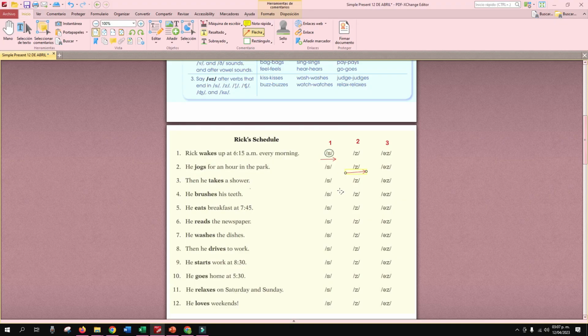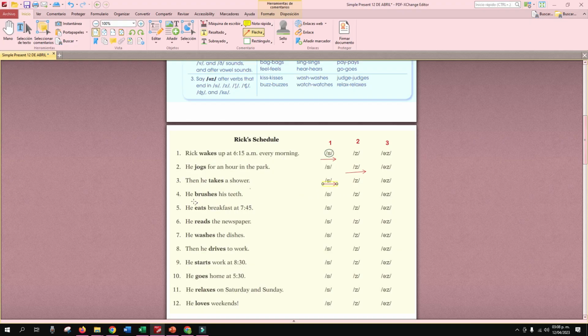First, second, or third? Which would be the correct pronunciation for that one? 1, 2, or 3? Which could be? 3. Yes. Are you sure? ¿Están seguros que ese sería lo correcto? Takes. Listen, takes. Which could be the correct one? No, that is the number 1. Listen to it. Takes. Takes, right?